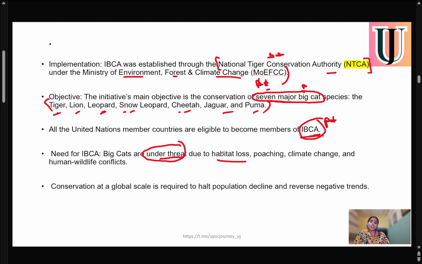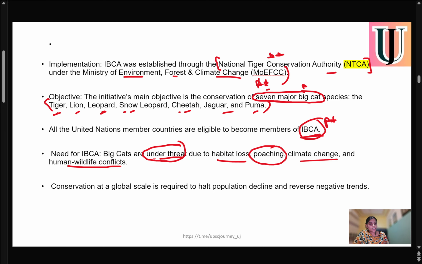The population is decreasing day by day because of habitat loss, and there are cases of poaching. Although poaching is illegal, there are still cases of poaching. Because of climate change, their actual number is declining, and human wildlife conflicts are also a reason for declining numbers.